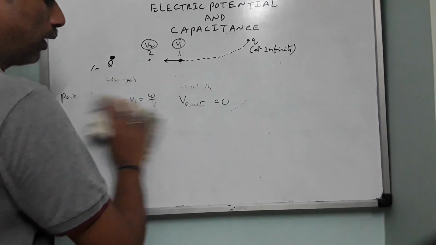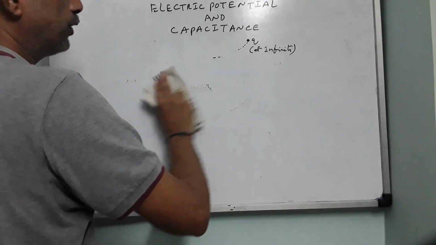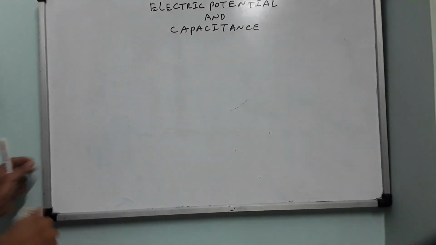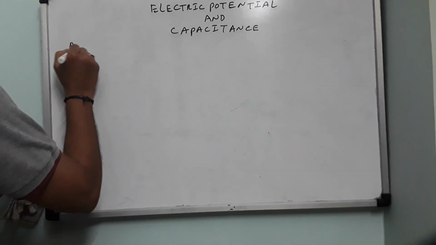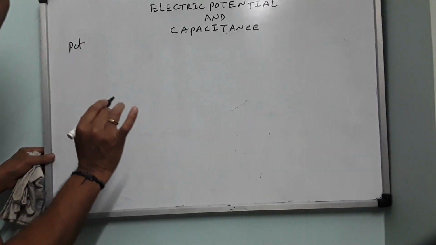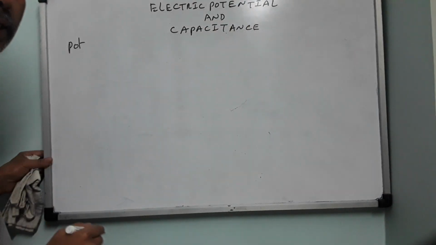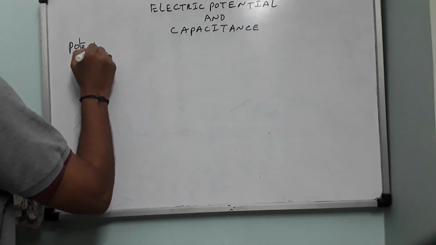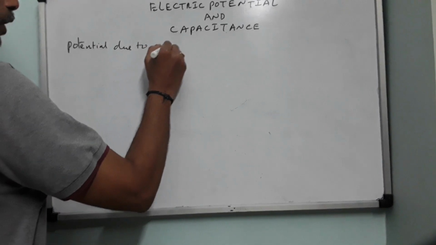Now we try to calculate how much potential a point charge can produce at a given point. Potential means electric potential only. Repeatedly we don't write electric because the chapter itself is electrostatics. So potential due to a point charge.